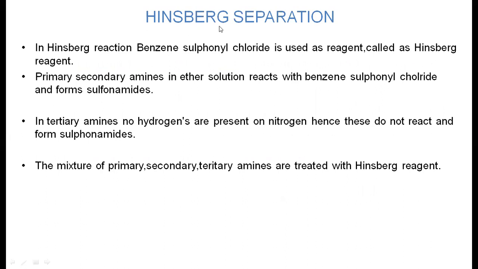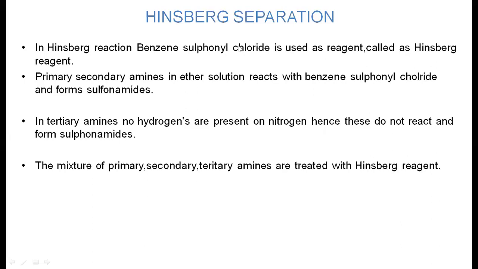This reaction is called the Hinsberg reaction. By using this Hinsberg reaction, we can separate primary, secondary and tertiary amines. The Hinsberg reagent is benzene sulfonyl chloride.